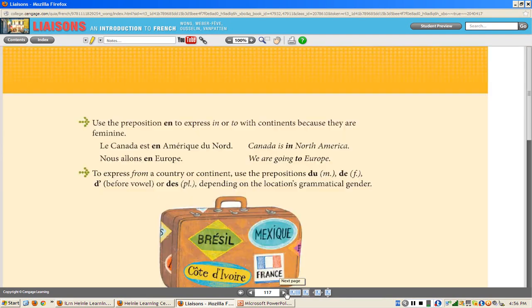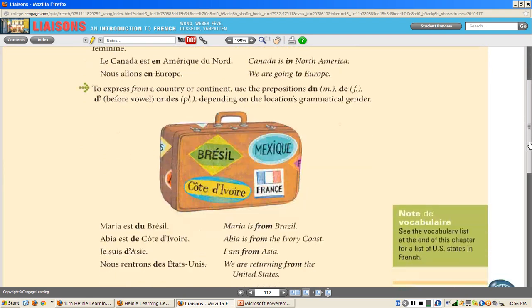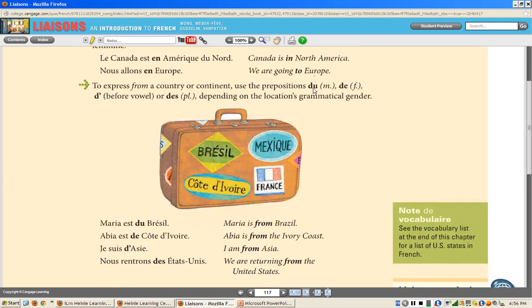What about if you're coming from? Then you use either du, de, or d', n'est-ce pas? The du being before a masculine, the de being before a feminine country like France. Je suis de France.